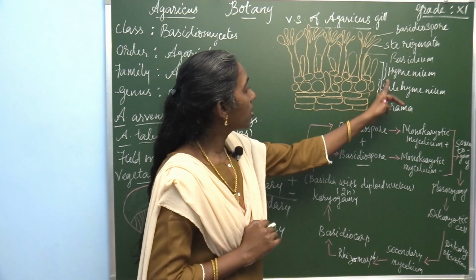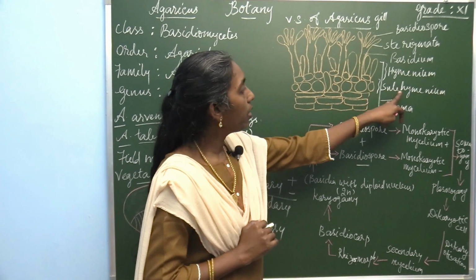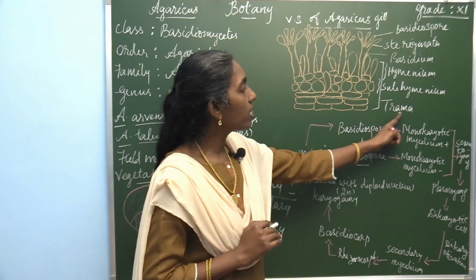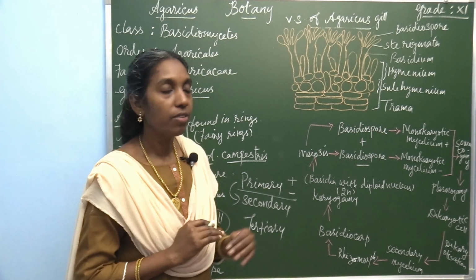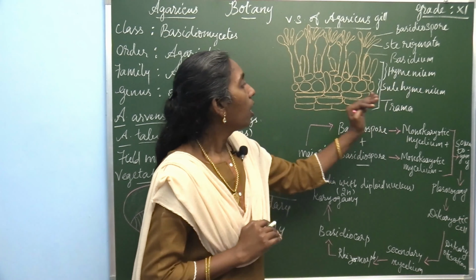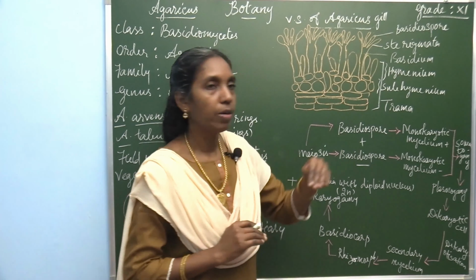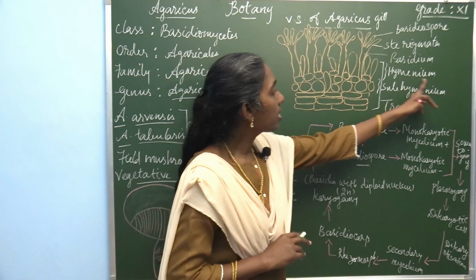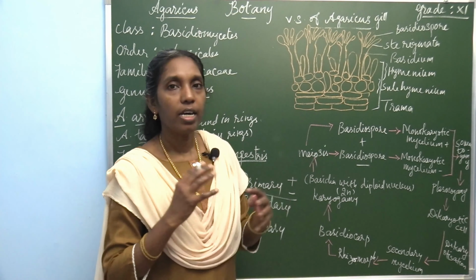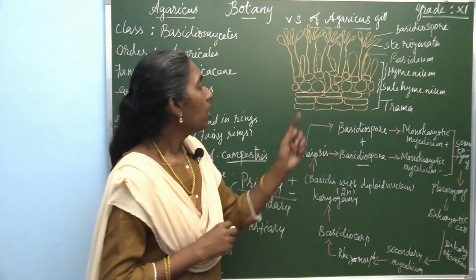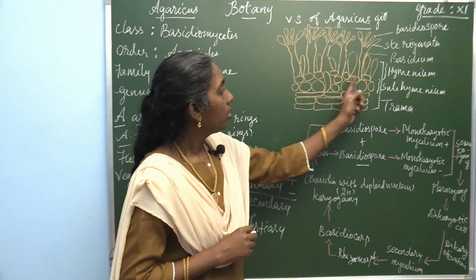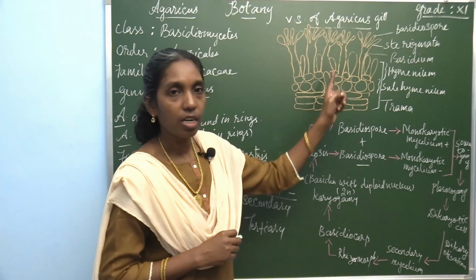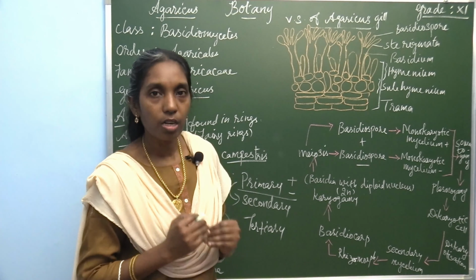Hymenium: there is a part in between the hymenium and subhymenium. The central part of this is known as trama. The central part is the trama, the fertile region is the hymenium, and in between the hymenium and subhymenium there is a central part known as trama. The subhymenium is a highly compactly arranged, knot-like structure. This is the subhymenium, and the hymenium region is the fertile region which produces the basidiocarp.